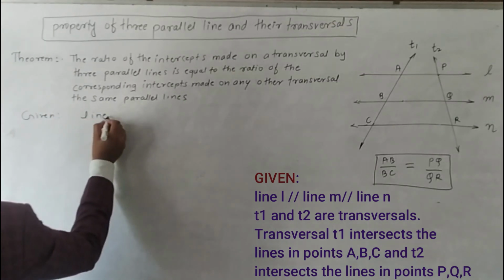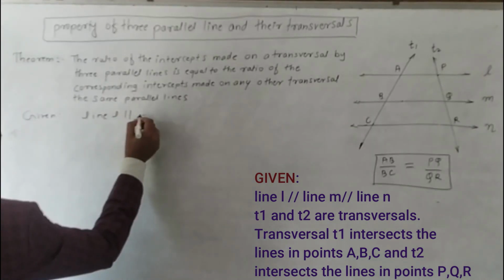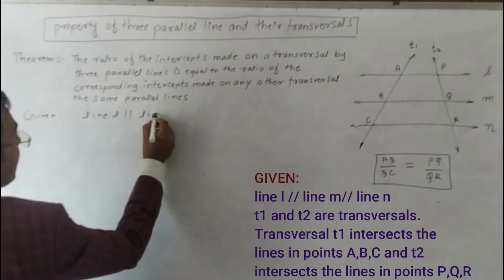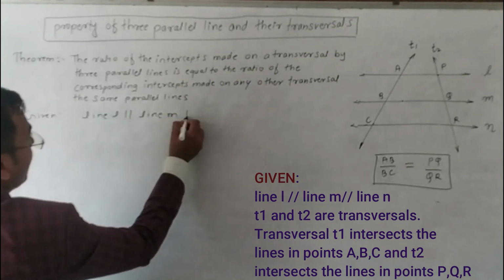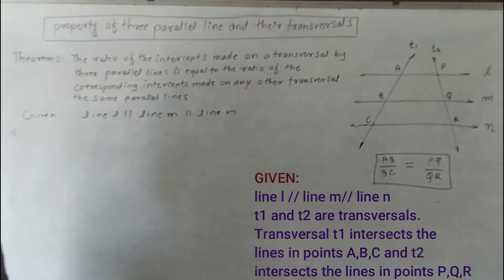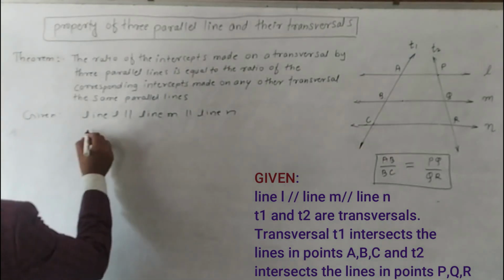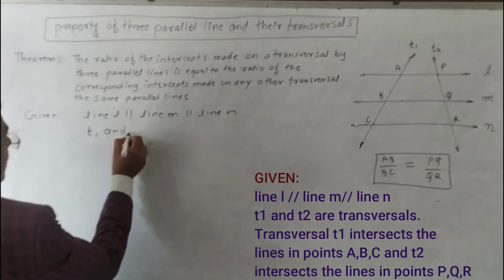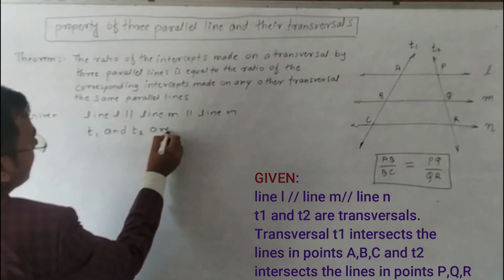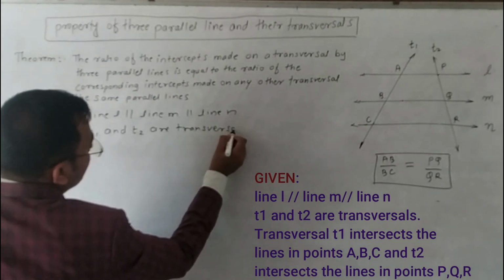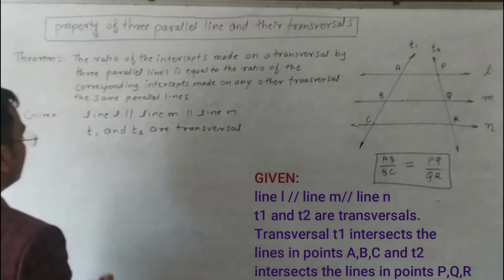Line L parallel to line M, parallel to line N. T1 and T2 are transversals.